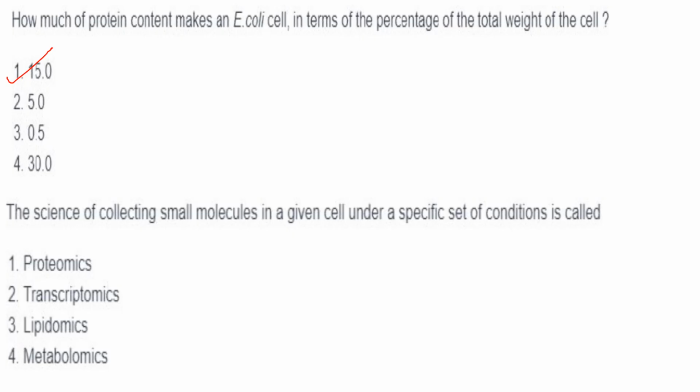So the science of collecting these small molecules in a cell under a given set of conditions is nothing but metabolomics. Proteomics is the study of proteins and their interactions in the cell or an organism. Transcriptomics deals with RNA transcripts. Lipidomics deals with lipids and their metabolism in the cell.